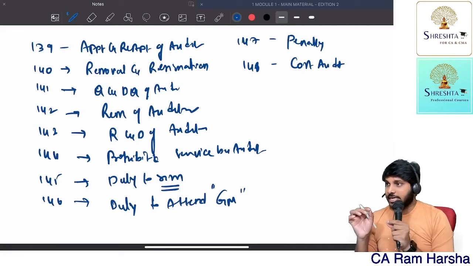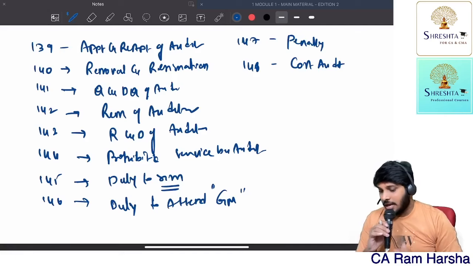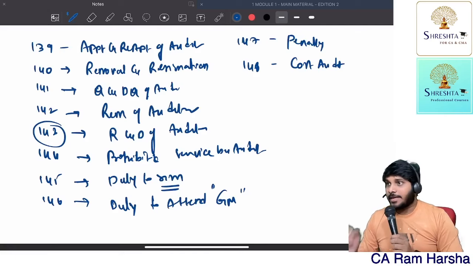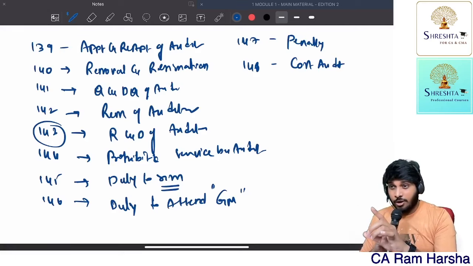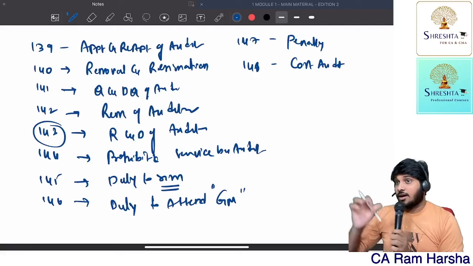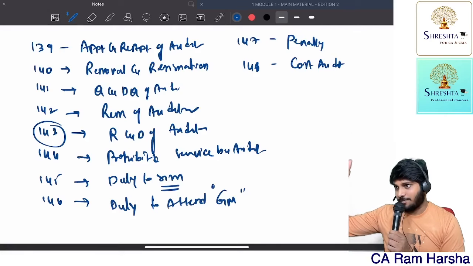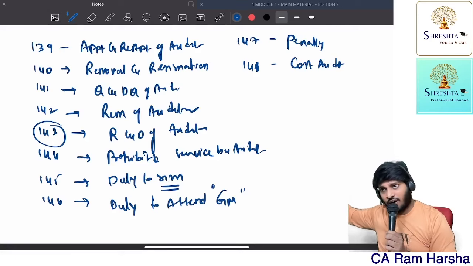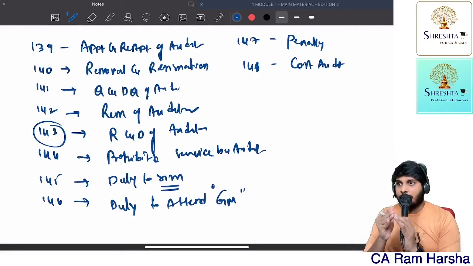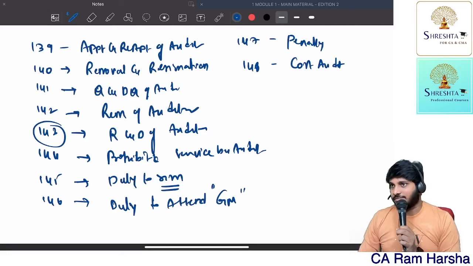In this entire content, we are going to cover it under the Companies Act. Now, 143 has many subsections which are talking about reporting requirements. Reporting requirements we will be discussing under the audit report chapter, instead of under company audit. So by the time we complete the audit report chapter, all the provisions of company audit will be covered.